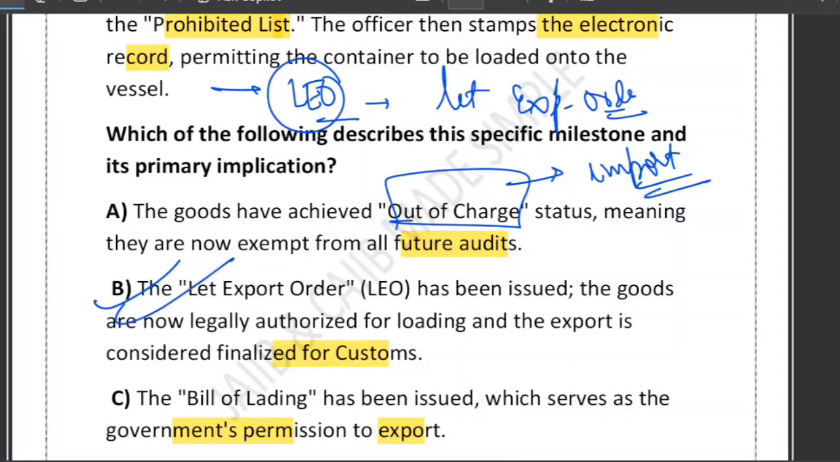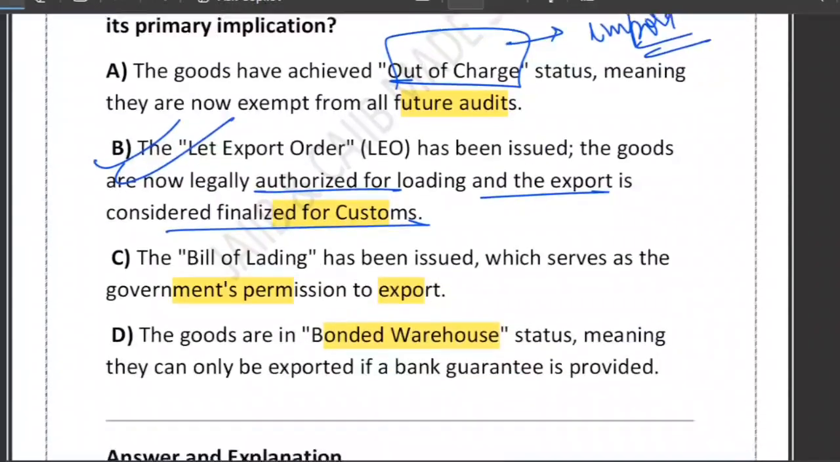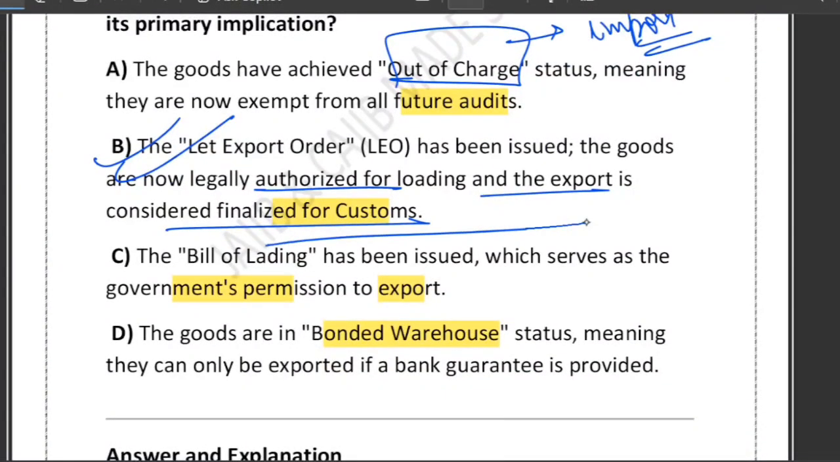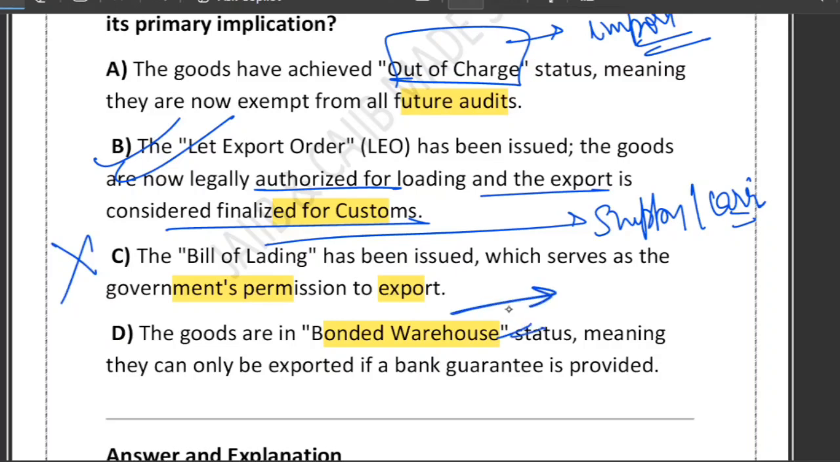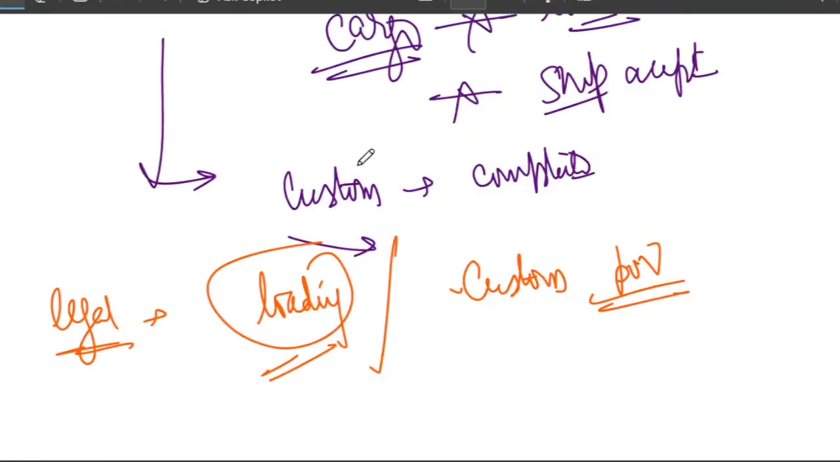Just now I told you the goods are legally authorized for loading and export is considered finalized for customs. What about bill of lading? No. Bill of lading is issued by the shipping line or the carrier, right? It is a contract of carriage and title to goods, not a government authorization. What about D, bonded warehouse? It refers to the storage of goods, usually used when duty payment is deferred.